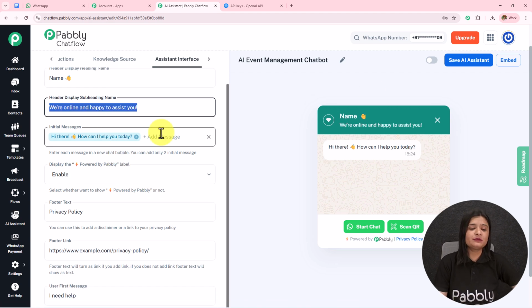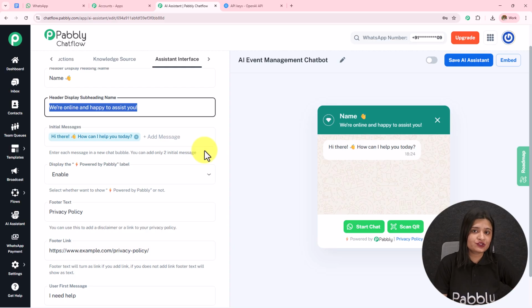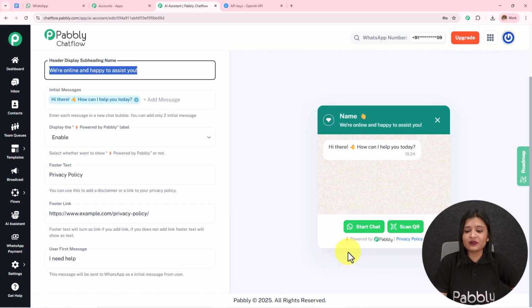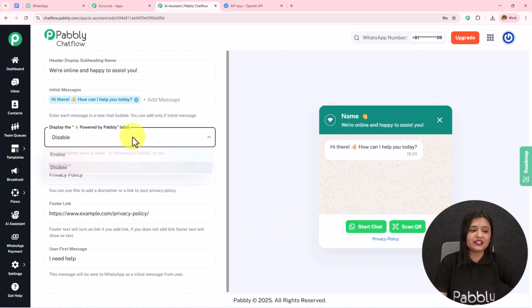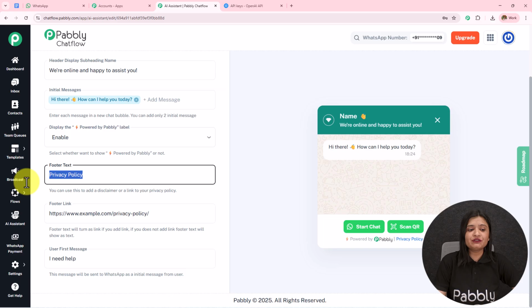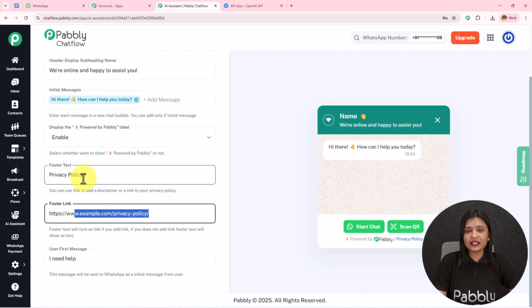We have the initial messages. Based on the initial messages itself, your AI agent is going to reply to your customers or the users. You can add 2 initial messages. We have this display by powered by Pabbly. So you see that it is enabled. If you want, you can disable this and it will be removed from here. We have the footer text and the footer link. So you can enter this according to your choice and preference. I have entered privacy policy in the footer text and the footer link.